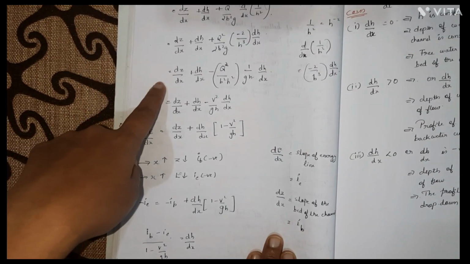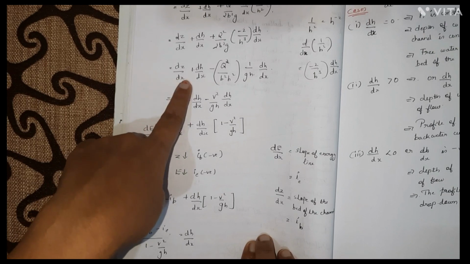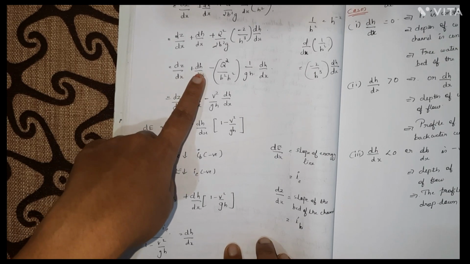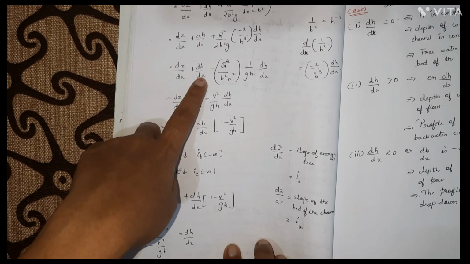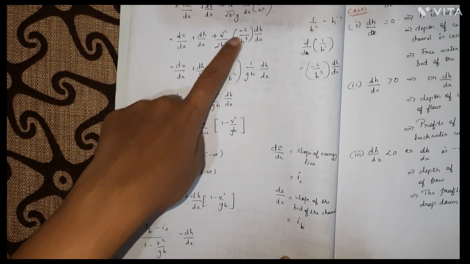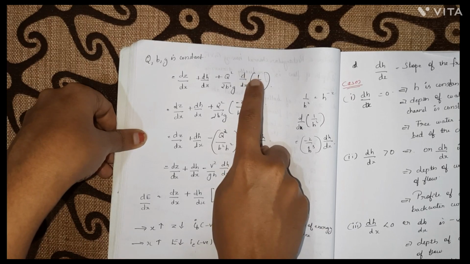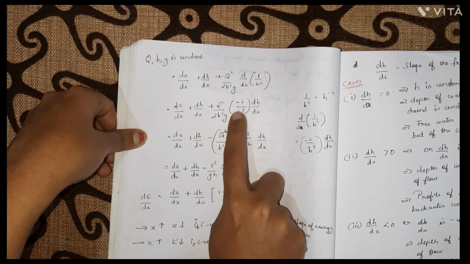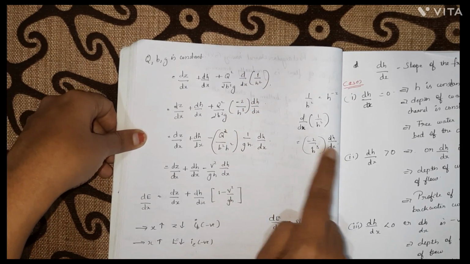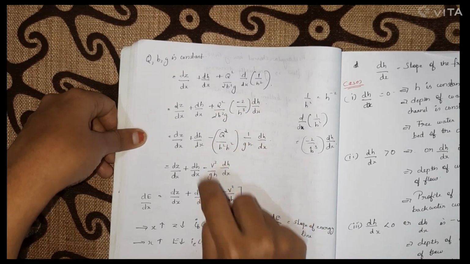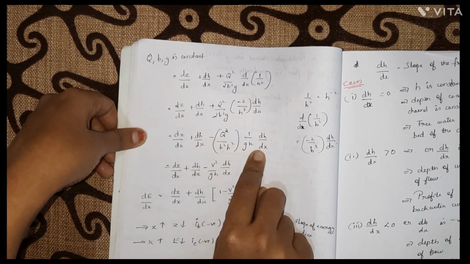So, we'll get an equation like this: dE by dx is equal to dz by dx plus dh by dx minus... Why did it become like this? I have substituted the value of d by dx of 1 by h square, that is minus 2 by h cube into dh by dx, and the 2 and 2 got cancelled.